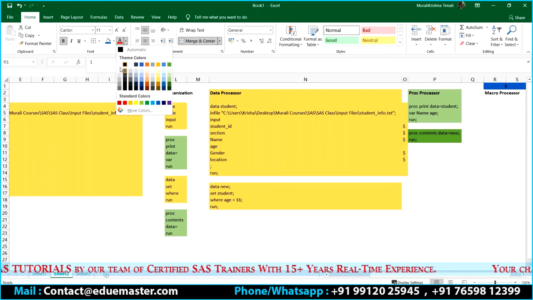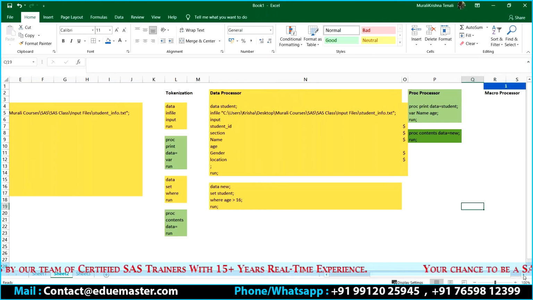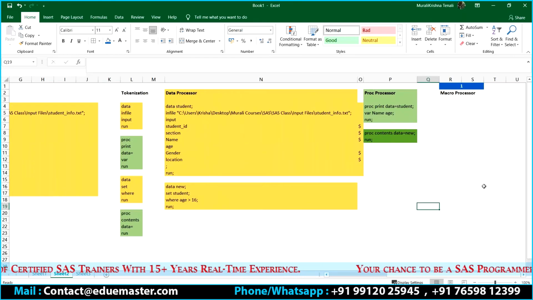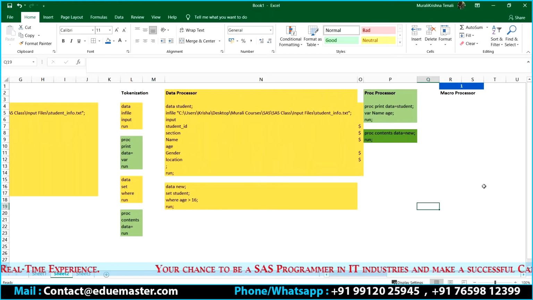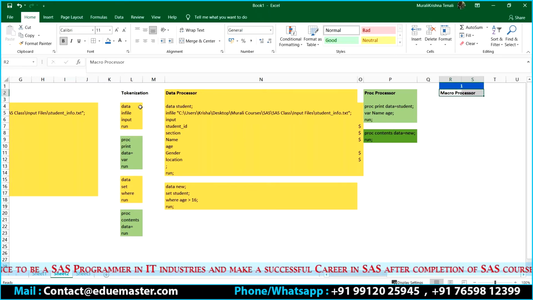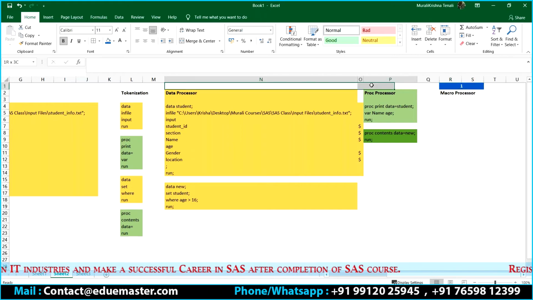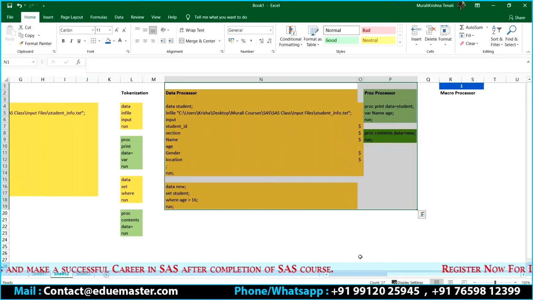Is that clear? In the macros class, I'll tell you why. If you don't resolve your macro code, you will get a lot of errors. So first macro code needs to be resolved. That's the reason the first priority will go to the macro processor. If any macro code is there, first it will resolve. After that only it will choose the data processor or proc processor. Is that okay?